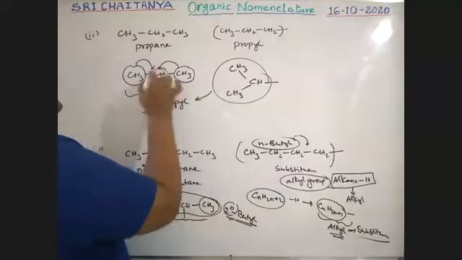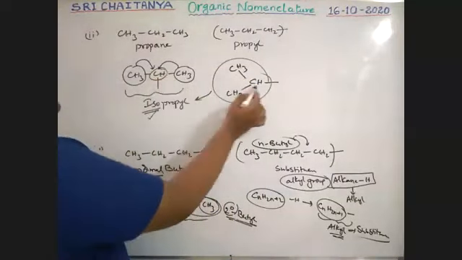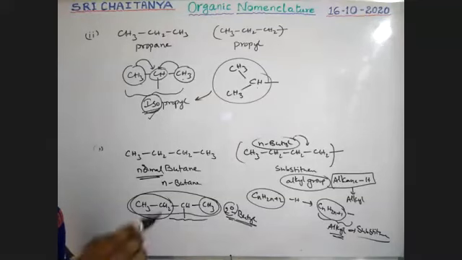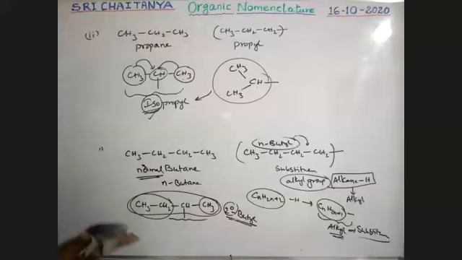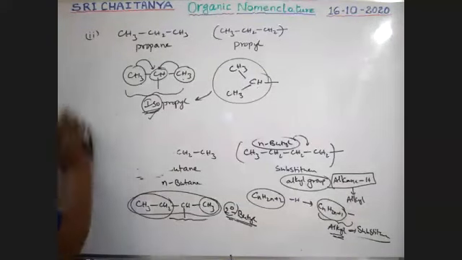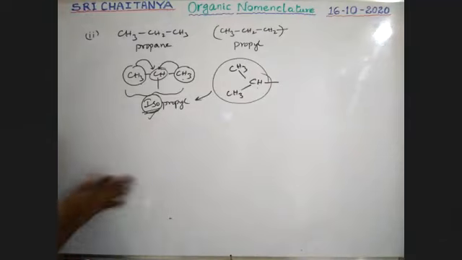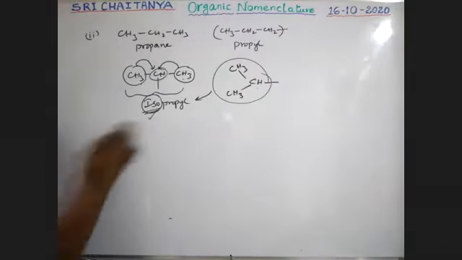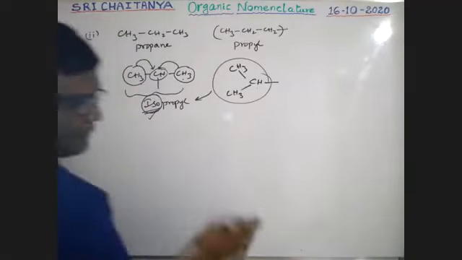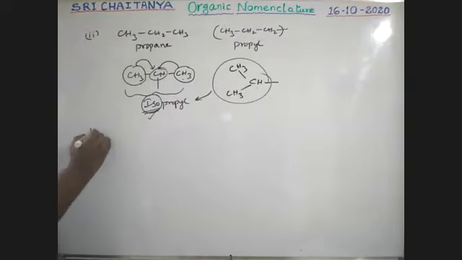See here, this is CH, 2 methyl groups are attached. That is called iso. So that iso group is accepted. The word iso is accepted in our IUPAC system. Use that. Okay. Next, one more example, that is the third one.